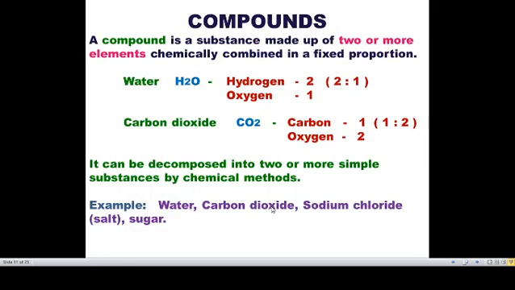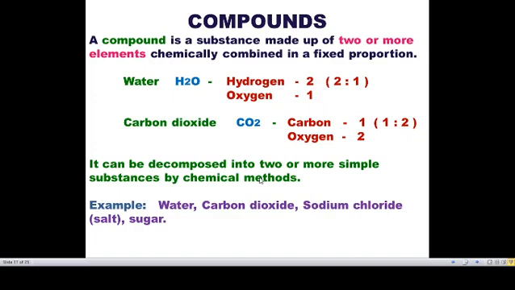Okay, now we finished the elements. Pure substance is classified into elements and compounds. Now we have finished the elements, so let us see compounds. A compound is a substance made up of two or more elements chemically combined in a fixed proportion. Two or more elements, not a particular element, combined in a fixed proportion.